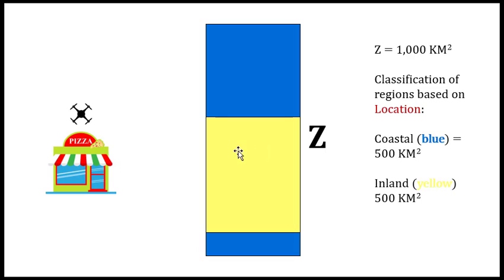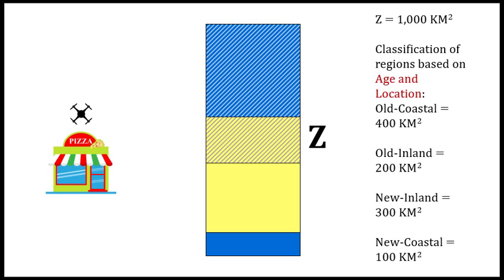Now we can have a combination of these two criteria, and the city will be classified into 4 regions. The old coastal region, which is the blue striped area, covers 400 square kilometers or 40% of the whole city. The old inland area covers 200 square kilometers or 20% of the city.